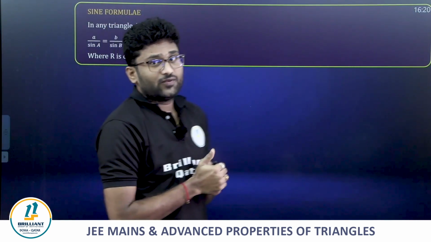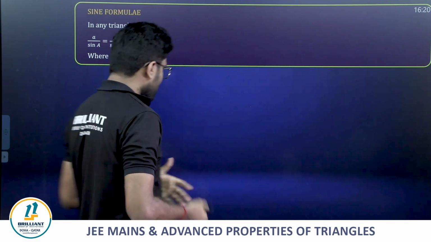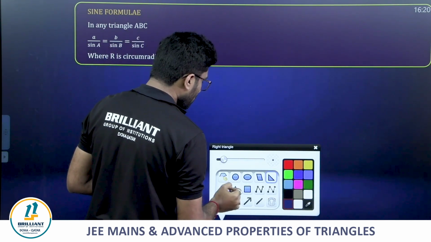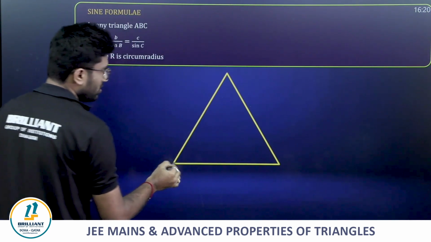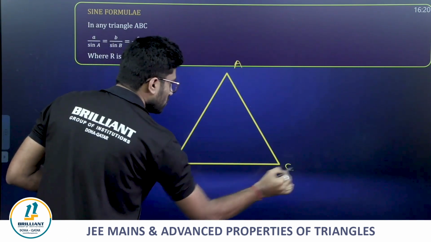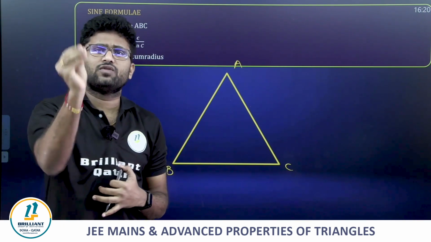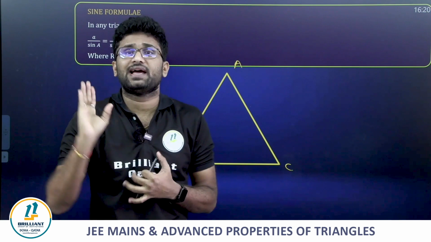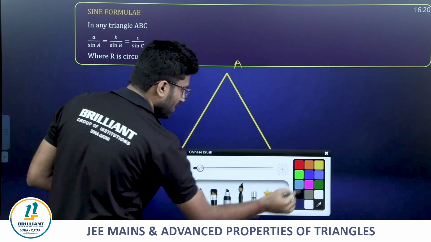We are starting with sine formulae, or we say sine rule. Sine rule states that, my dear friends, in any triangle, let capital A, capital B, capital C denote angles. In complete properties of triangles, we go with some standard things, friends. What are those standard things? We consider capital A, capital B, capital C as angles, and the sides opposite to those corresponding angles, that is small a.